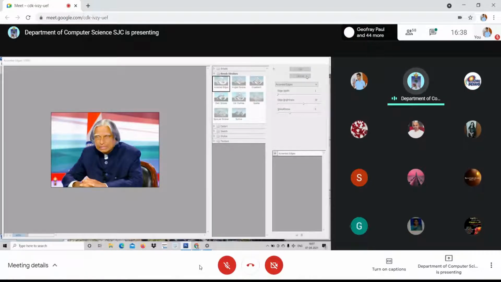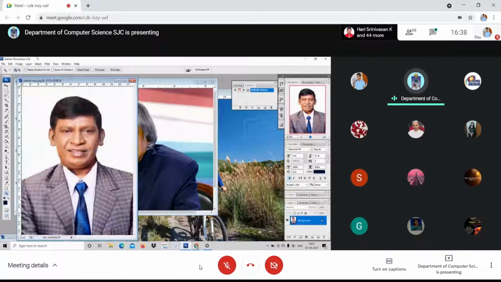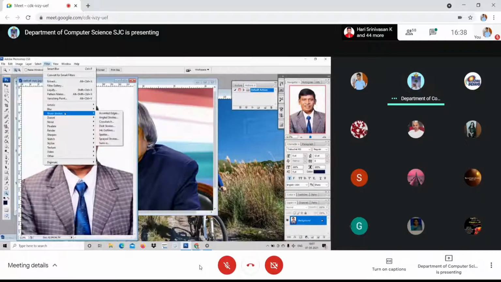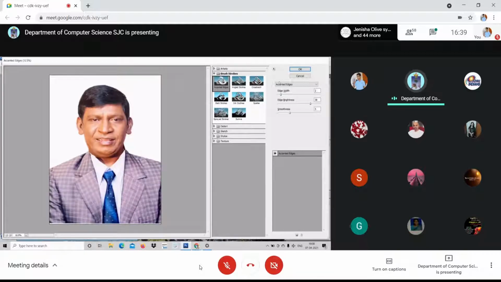Okay, I shall do this with another picture. Look here, this Vadivelu picture I have taken. Filter, brush strokes, accented edges. It takes a very long time because it is a big file. The image is very big, so it will take quite a long time, right? Are you getting it? I just adjust the smoothness, and you will get it.